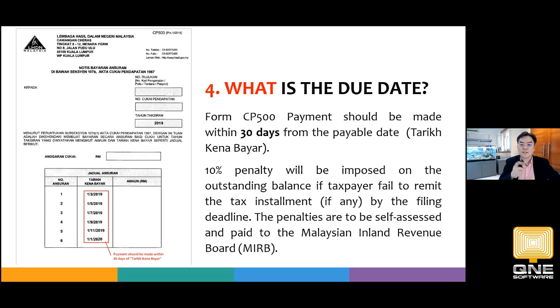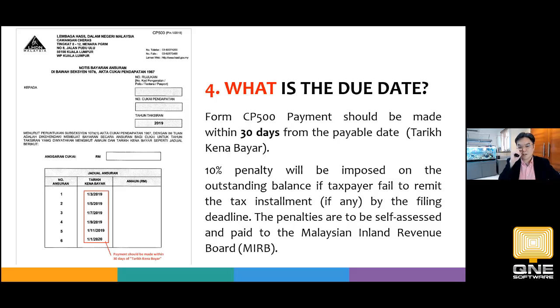So when is the due date? Like I already mentioned, there will be dates mentioned on the form itself. On the form CP500 there will be bi-monthly dates. These are the dates you need to pay, but you can pay within 30 days.